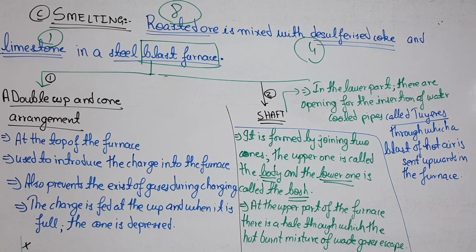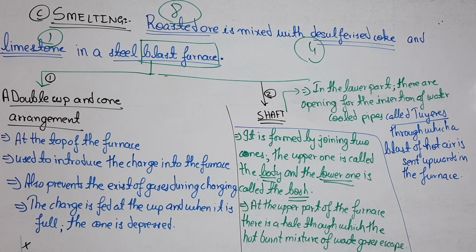So basically the charge which we have taken in the blast furnace, which consists of the ore, coke and limestone in the ratio 8:4:1, is introduced in the furnace by lowering the cup and cone arrangement. Now blast furnace consists of 3 parts. First one, it is written over there, a double cup and cone arrangement, second one is the shaft, and third one is the hearth. Hearth is not written over here. We have to move on to the next slide to know what hearth is all about.